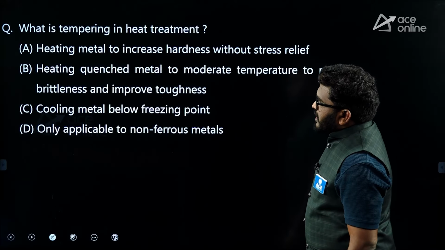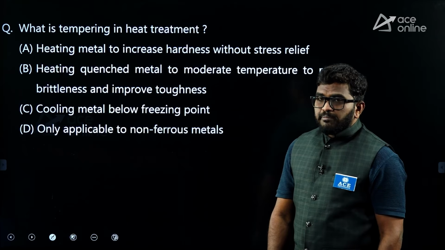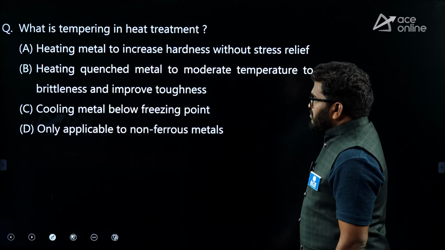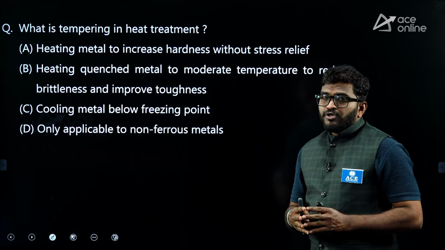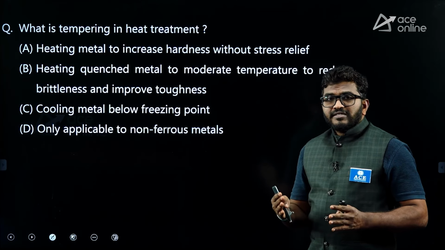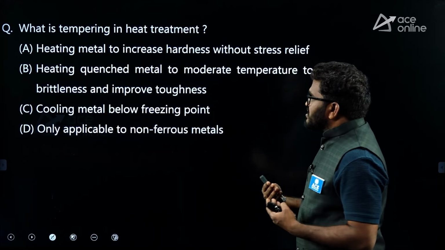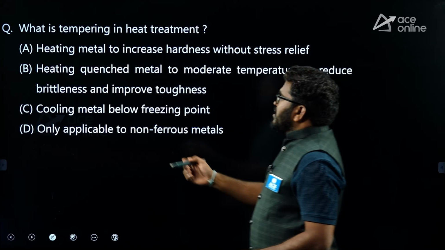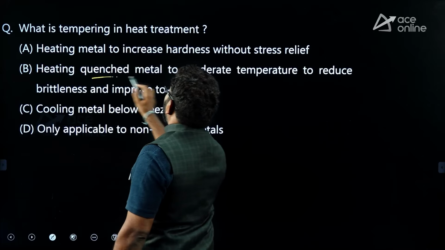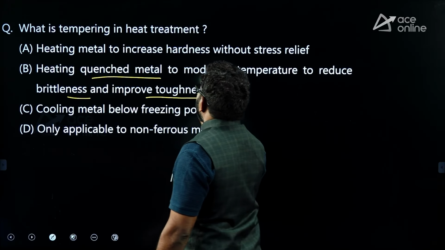Next, what is tempering in heat treatment? Remember, tempering is a secondary process applied after the hardening process to relieve the hardening strains and to increase the toughness. Increasing toughness means brittleness is going to reduce. It is heating quenched metal after hardening to a moderate temperature to reduce the brittleness and improve the toughness.